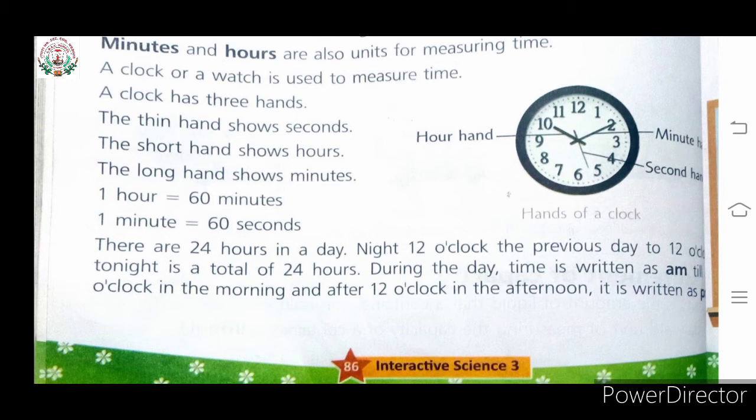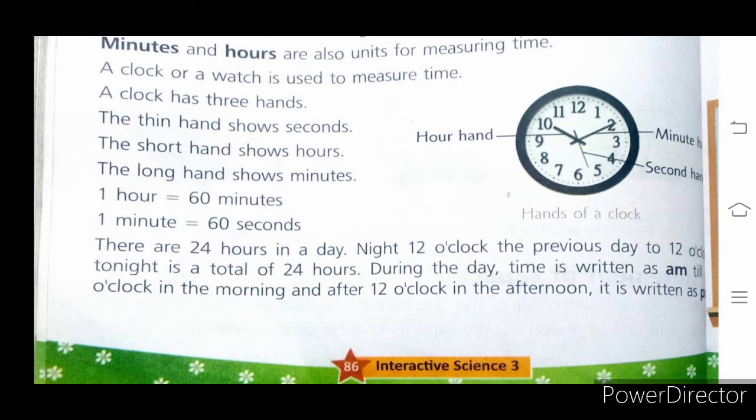Here, children, this clock picture is given. Seeing this, you can easily understand the hours hand, minutes hand, and second hand. 1 hour is equal to 60 minutes, and 1 minute is equal to 60 seconds.